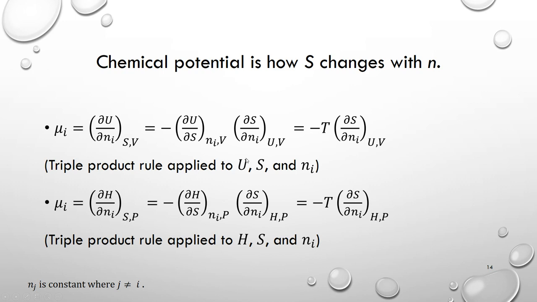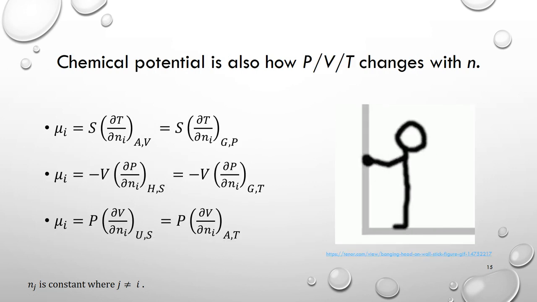Now number 6 equation, mu is negative T times delta S over delta N under constant enthalpy and pressure condition. So if you look at these 2 equations, both equations have this chemical potential mu expressed in terms of delta S over delta N. However, the conditions are different. Over here, we have constant internal energy and volume. Over here, we have constant enthalpy and pressure. We're not done yet. There are 6 more equations for the chemical potential.